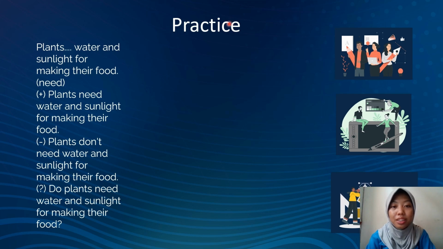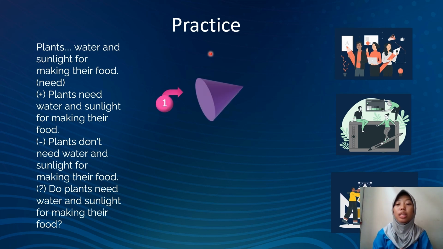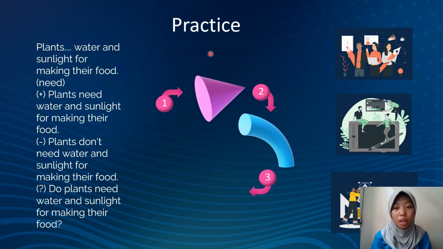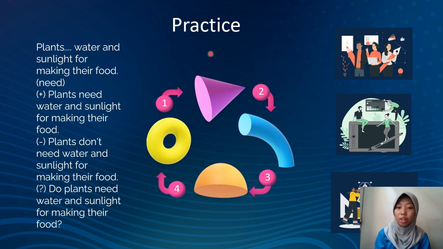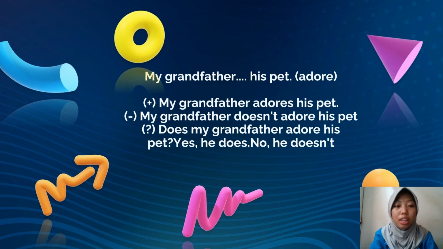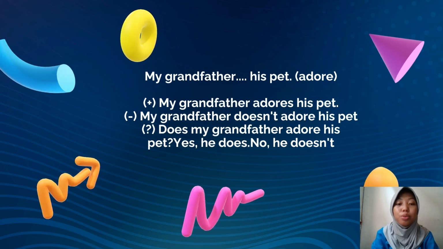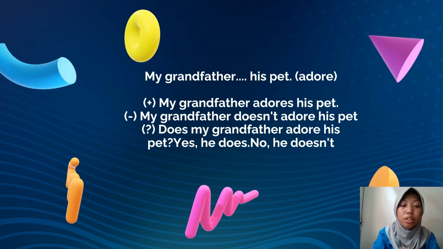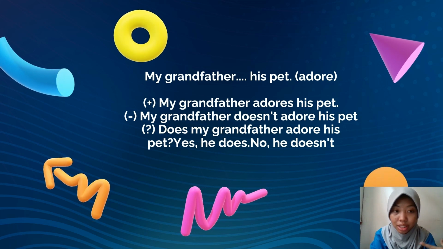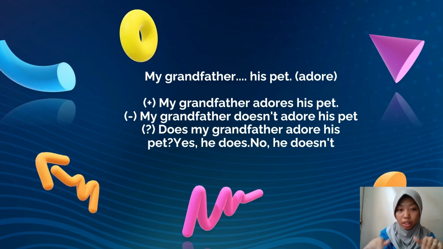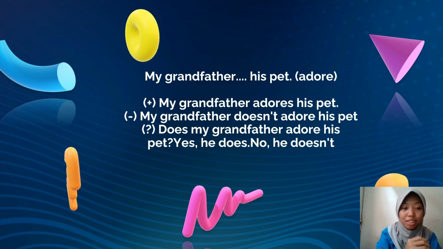Okay guys, in here you can practice. So here I also have a question, and please answer this question and then write it in the comment column later. I will check whether your answer is correct or not. I hope you understood my explanation earlier and your answers are correct in the comment column, guys. Now the last question that you need to do, so that I can see whether you understand what I explained earlier. You should write it in the comment column too. I will explain it later.